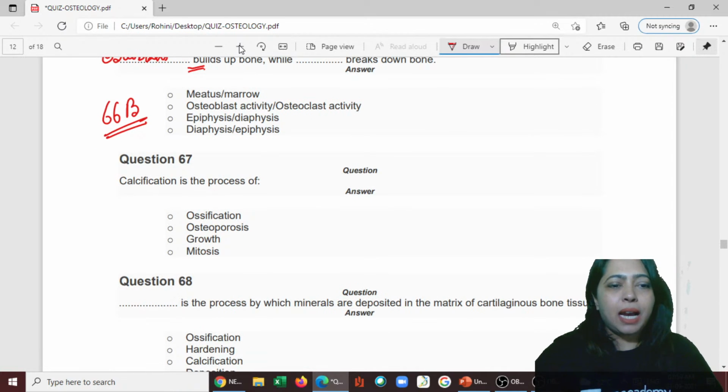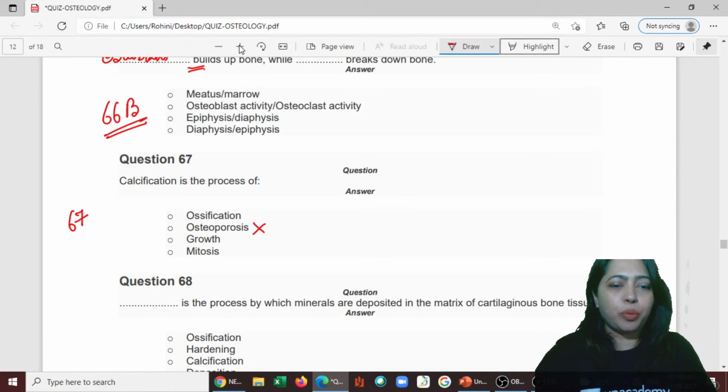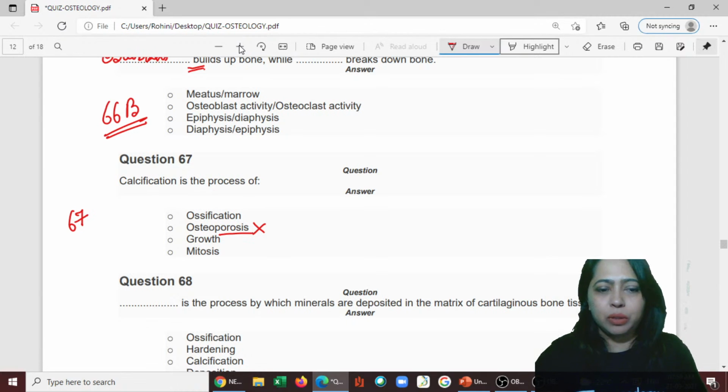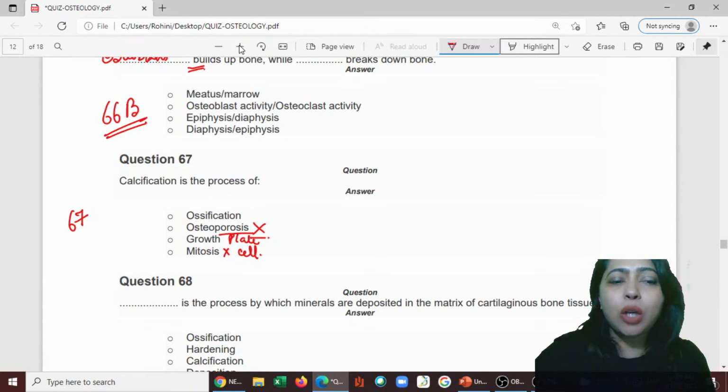Okay, so now here we have the 67th one. Calcification is the process of, what is it? You think it is A, ossification. It is not osteoporosis. Porosis is breaking down or loss of bone. It is not growth. It is not mitosis, which is in the cell. It's not growth, this is in the epiphyseal plate. And it is ossification. So the answer is A.